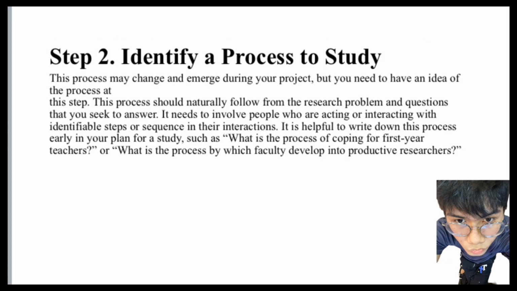Step 2 is to identify a process to study. This process may change and emerge during your project, but you need to have an idea of the process at this step. The process should naturally follow from the research problem and question you seek to answer. It needs to involve people who are acting or interacting with identifiable steps or sequence in their interaction. It is helpful to write down this process early in your study, such as what is the process of coping for first-year teachers, or what is the process by which faculty develop into productive researchers.